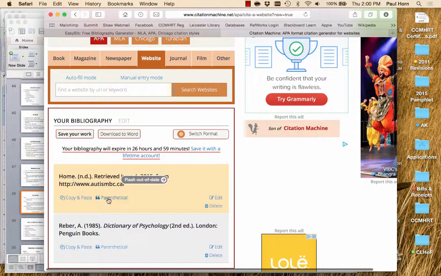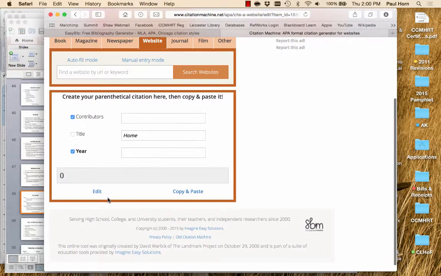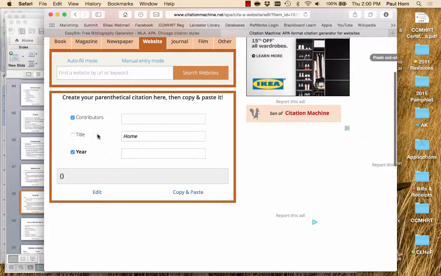Again, I can copy and paste it into my list, or I can choose the parenthetical again, and it gives me that. Well, I have to put my source in there, Autism BC, and my year. Well, all I know is that it's 2015. It's still there right now. Okay, and there's my parenthetical that I can use. Okay, so I need to have that information there if I am going to be able to submit this paper.